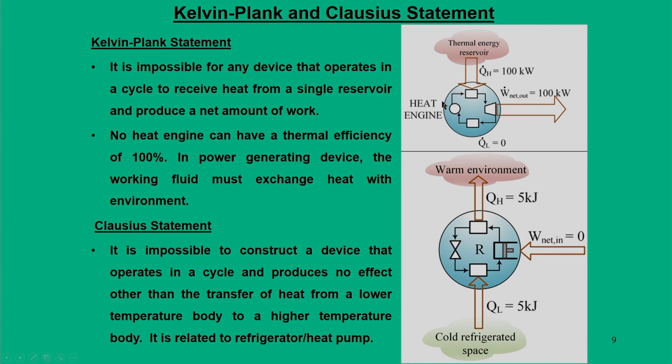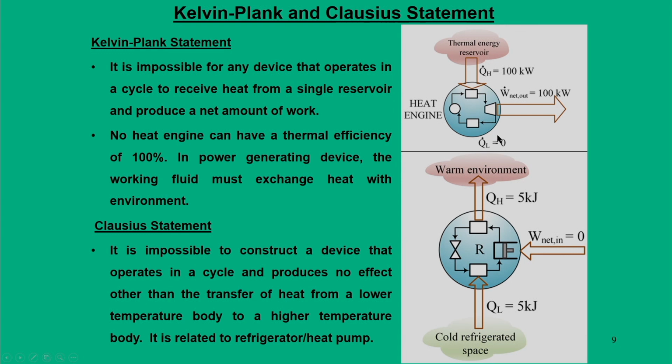For example, we cannot run a heat engine without rejecting heat to the low temperature sink. When you have 10 kilowatt of energy coming from a high temperature source and we are getting 10 kilowatt of work as output, then it is not possible.